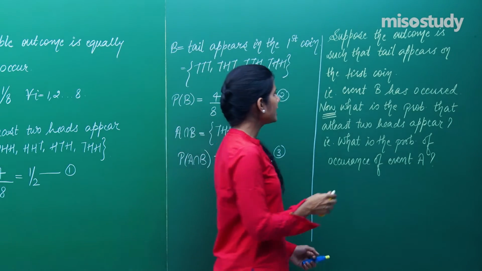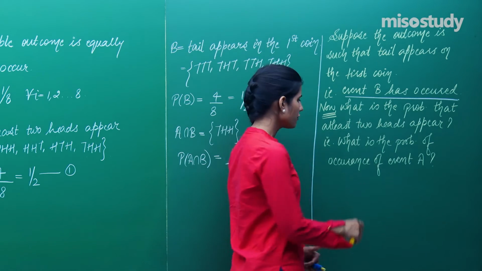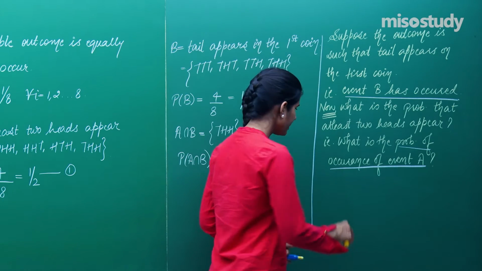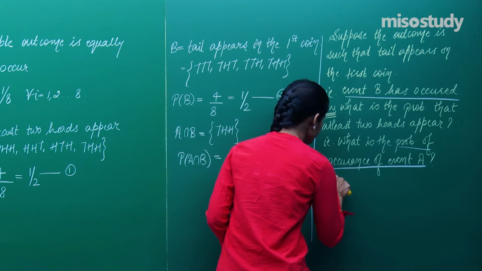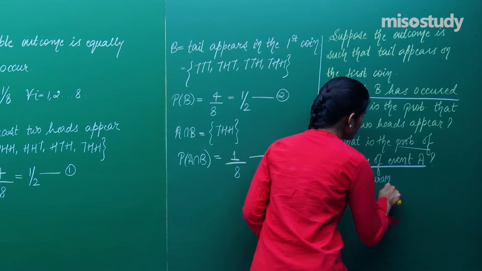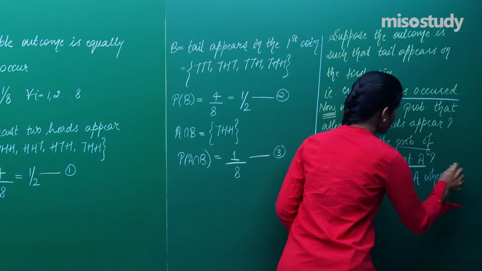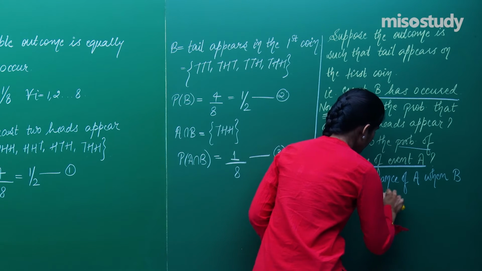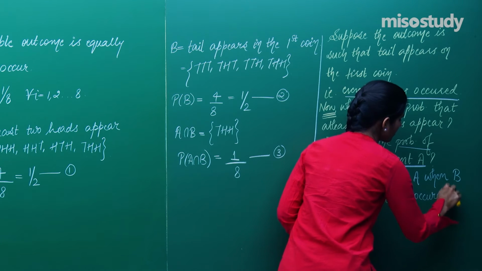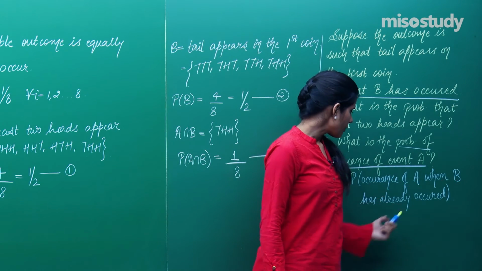Try to get the question very nicely. I know event B has occurred. Now after occurrence of event B, what is the probability of occurrence of event A? That means I need to find the probability of occurrence of event A when you already know that B has occurred. This is what you need to find. Find the probability of occurrence of A when B has already occurred.